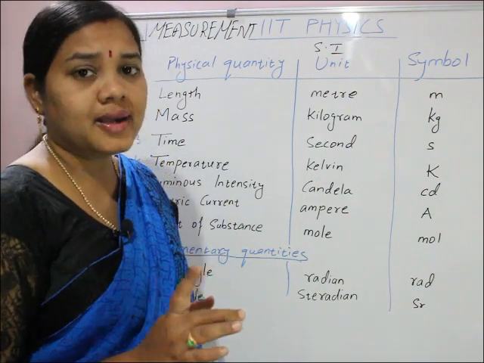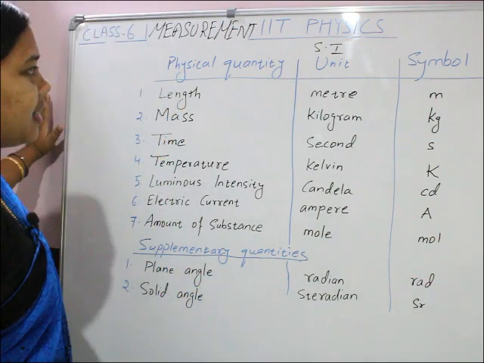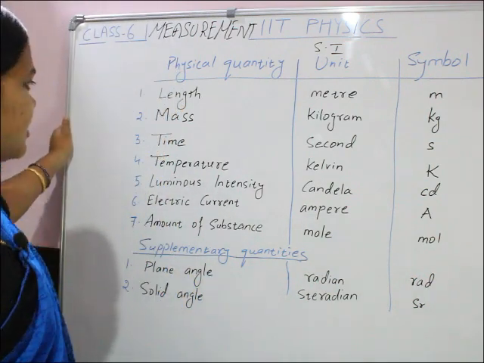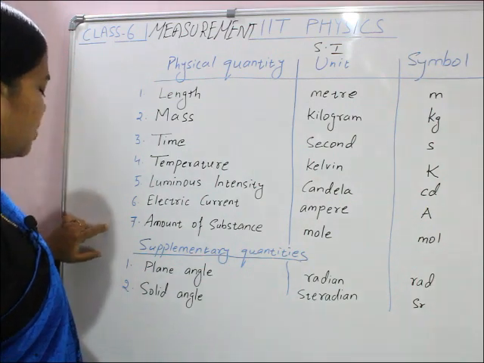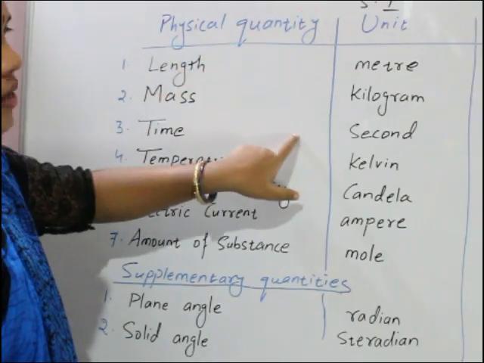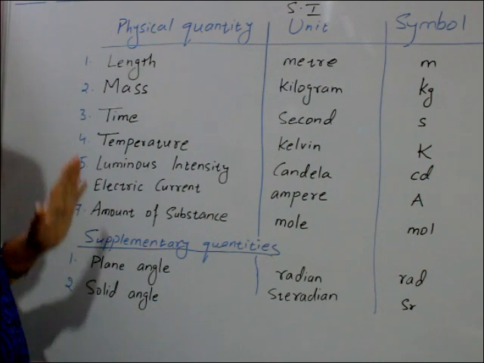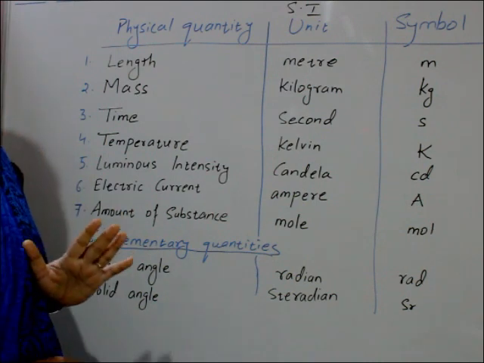You must know the SI unit. First 7 fundamental quantities, then supplementary quantities, their SI unit and their symbol. Very important, children. You should always know this.